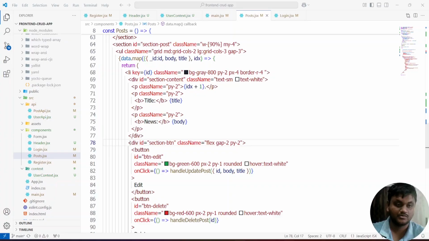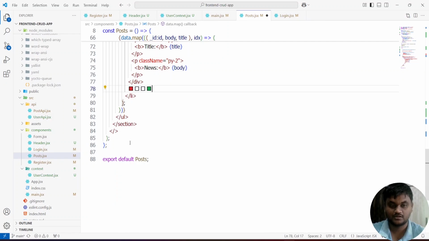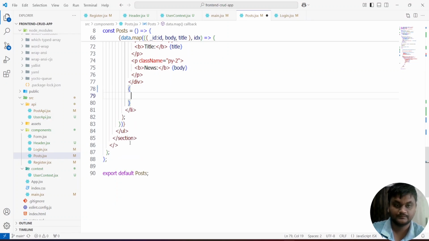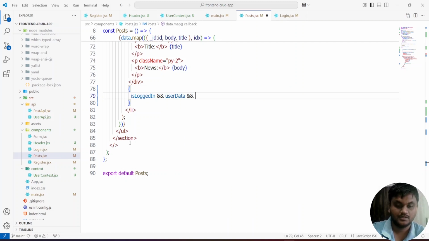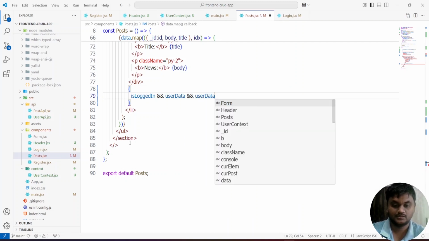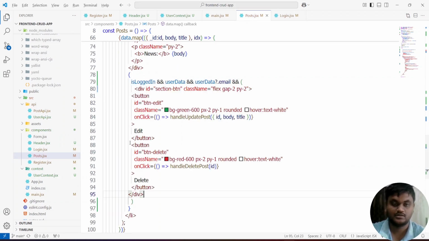This entire thing I'm going to take for this div, after login only. Is login and user data and user data dot email, and this thing after login.